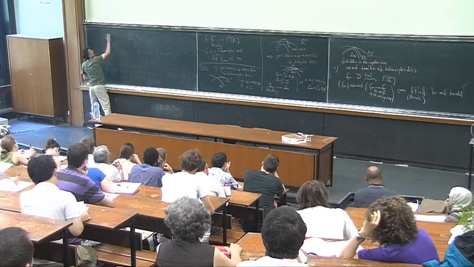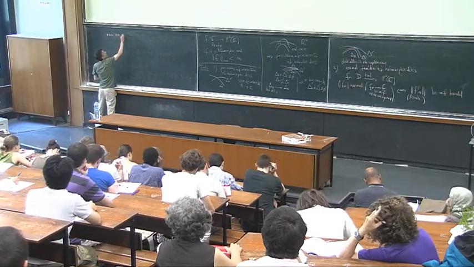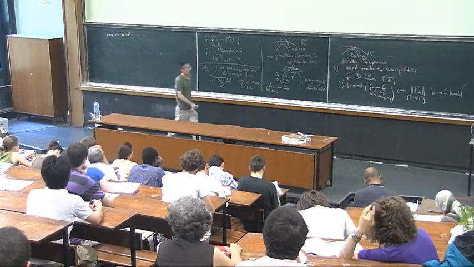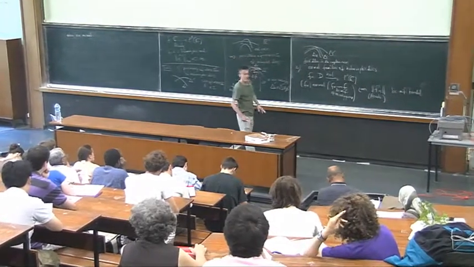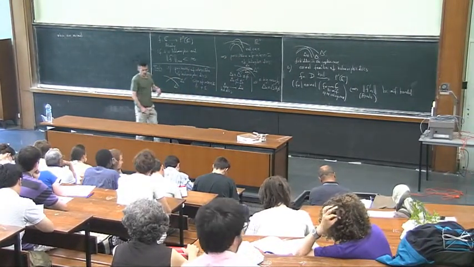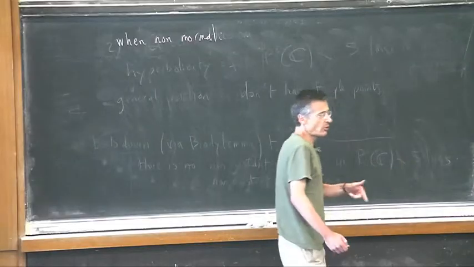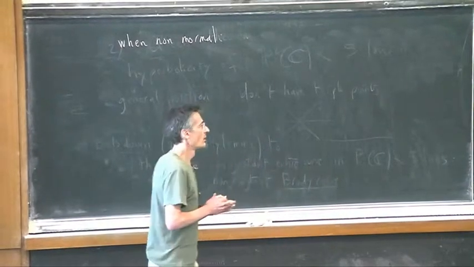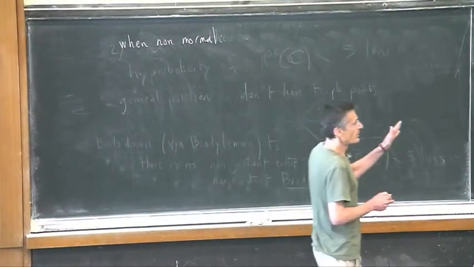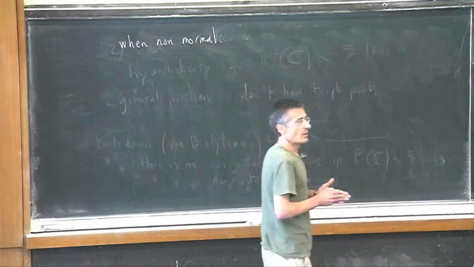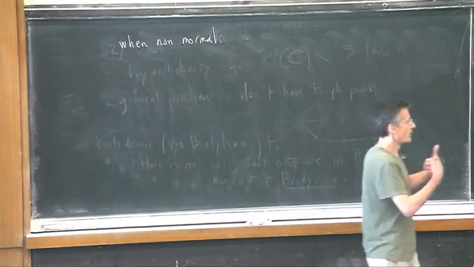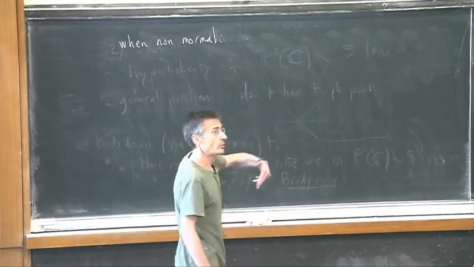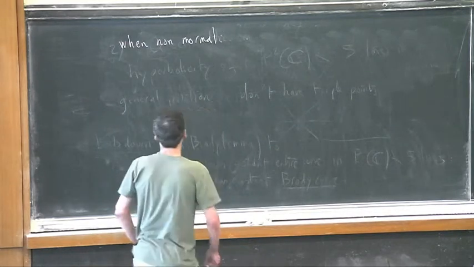When non-normal, according to this statement, this means that in some point or in some sequence of points which are not going to the boundary of the disk, the derivative of Fn has to blow up. Okay? And then you can make this process of reparametrization due to Brody in order to get a Brody curve at the limit.